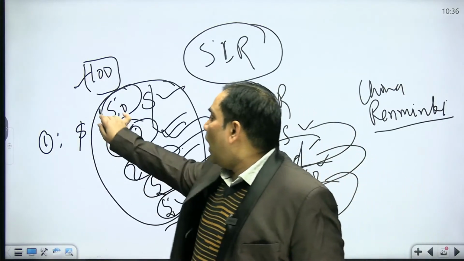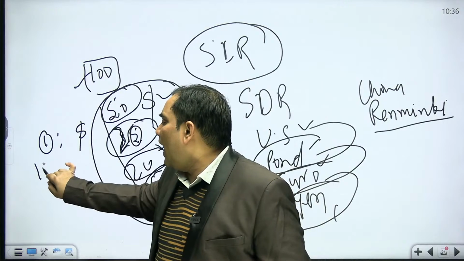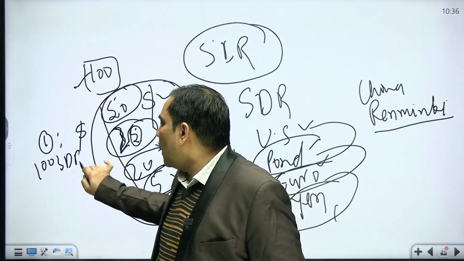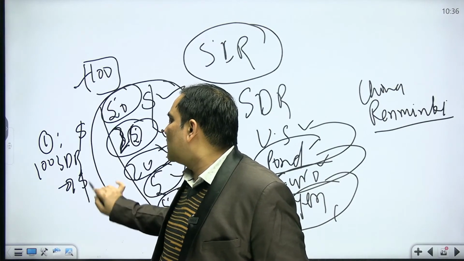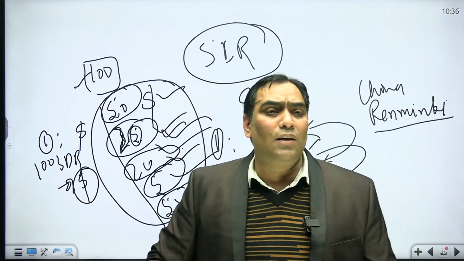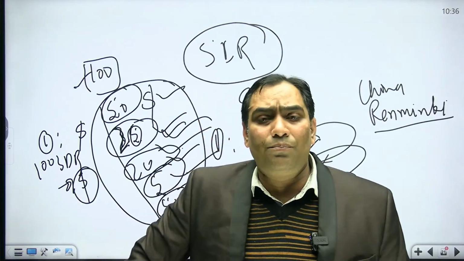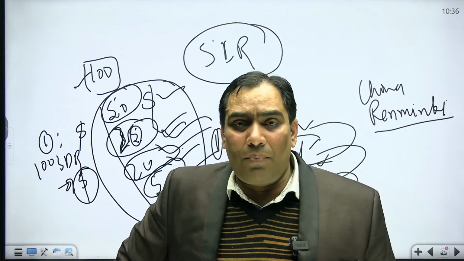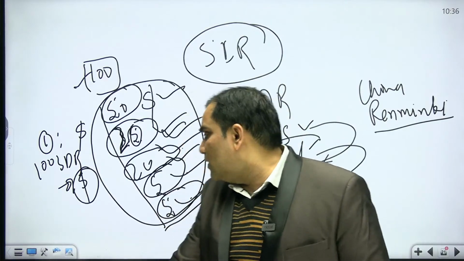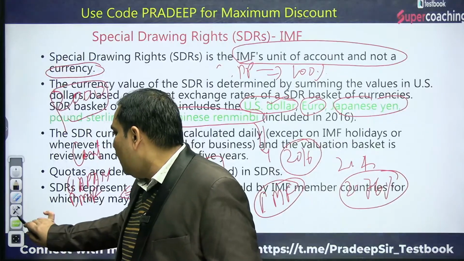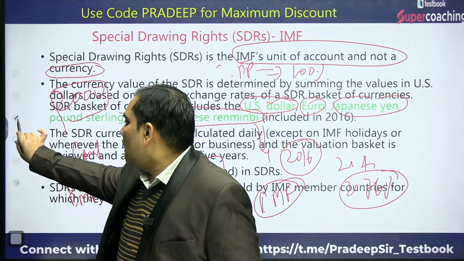So we are going to calculate the 100 SDR value in terms of dollar, and we can exchange that with countries if we have the requirement. That is the meaning, and that is the scenario.